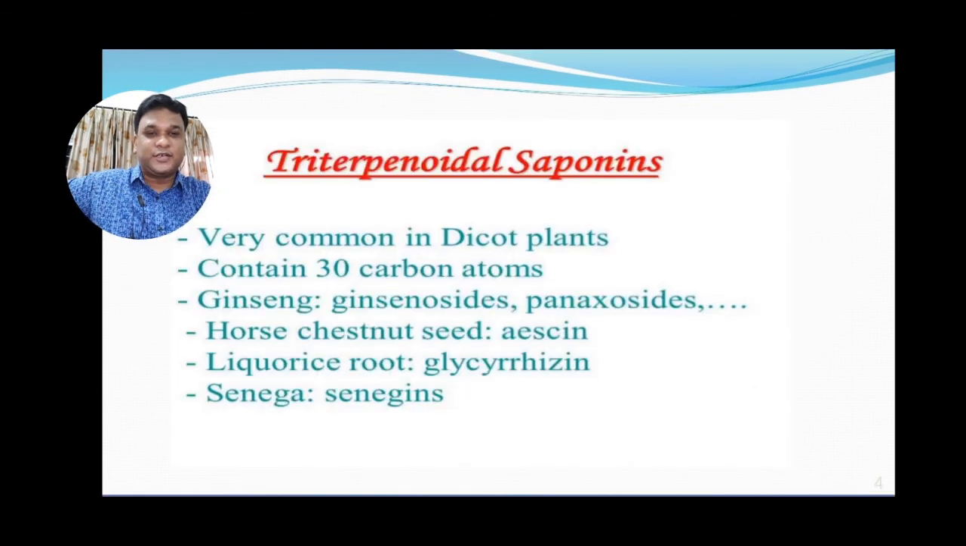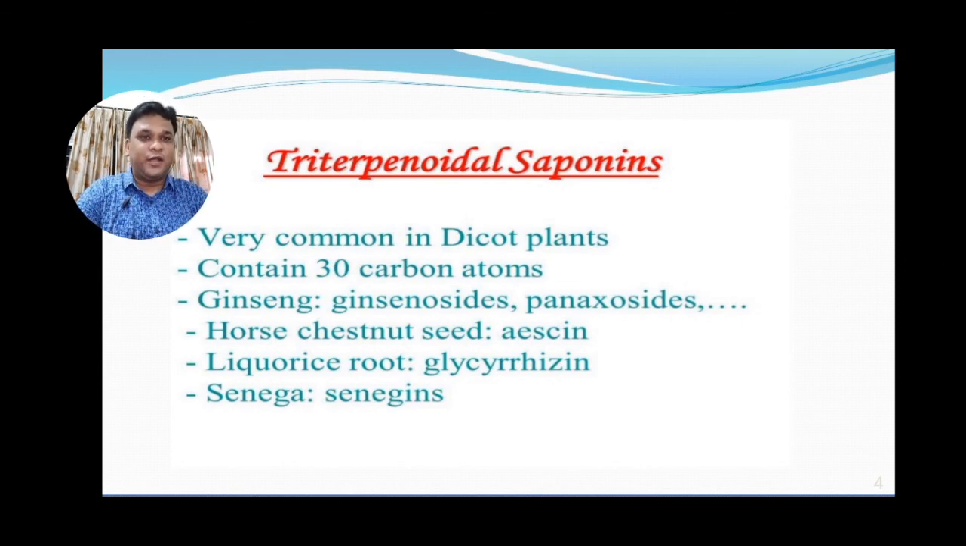Moving to the next, we will study the triterpenoid saponins. Basically, they are found in dicot plants. They contain specifically 30 carbon atoms. Examples are ginseng, with ginsenoside and panaxoside. Horse chestnut is also an example. Liquorice roots also belong here, with the chemical constituent glycyrrhizin. Senega is one more example of this category.